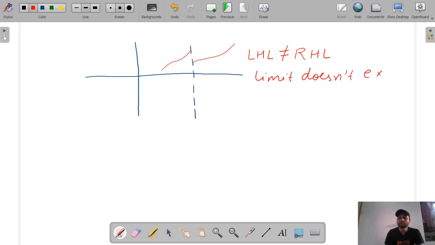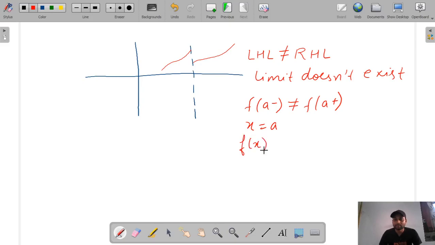And this is also a discontinuity, because f(a minus) is not equal to f(a plus), and you can also see that at x is equal to a, there is a jump in the value. You see from here the value jumped to here. So here f(x) has what we can call a jump discontinuity.